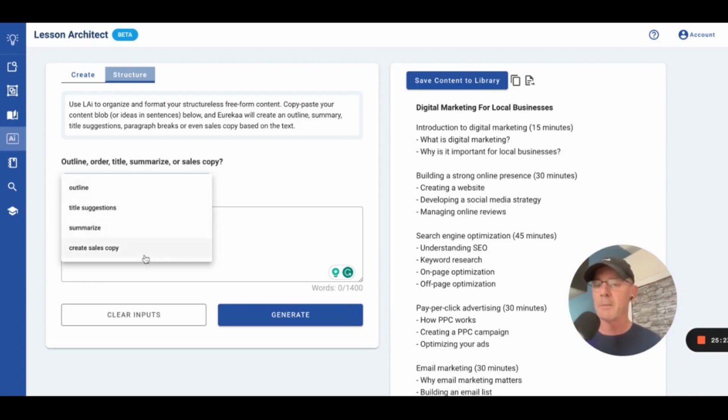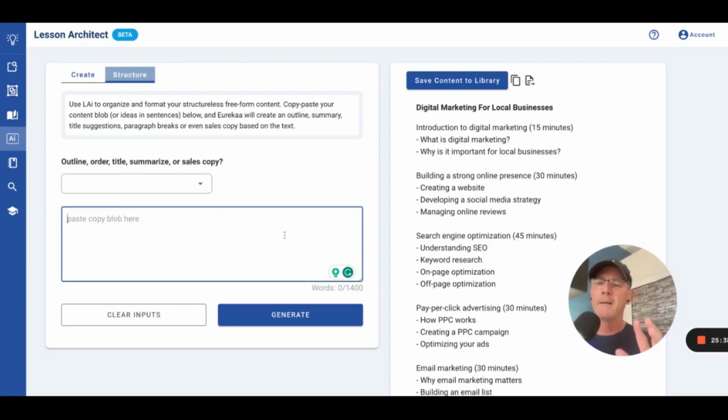You can create sales copy. You can make it a little spiffy, or you can condense it, summarize it if you're posting this on Udemy or somewhere. Or you can get title suggestions. Maybe you're not great at titles. It'll read the content and suggest some titles. And it's pretty good at that. So that's what this is.